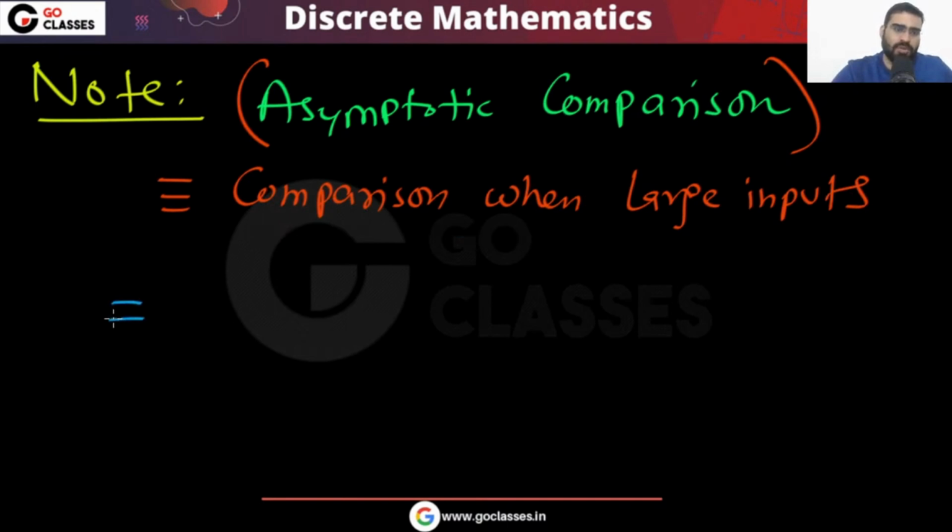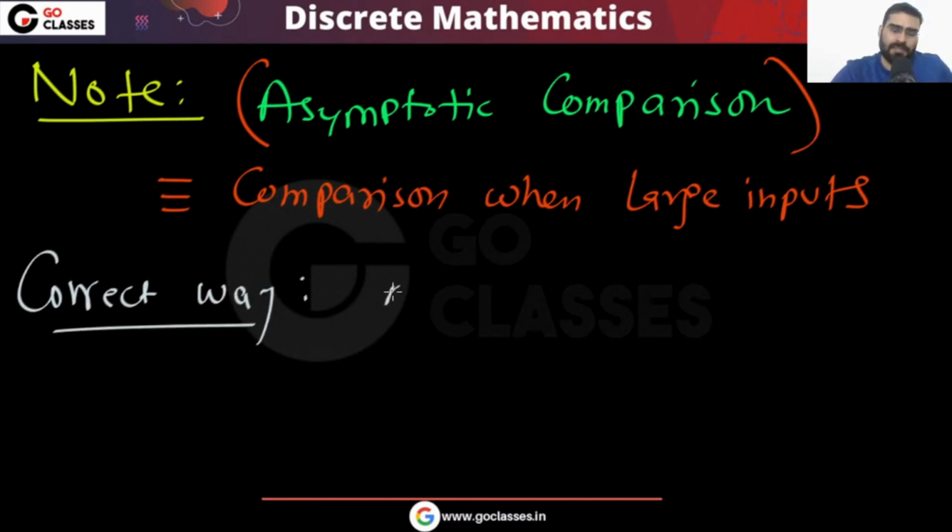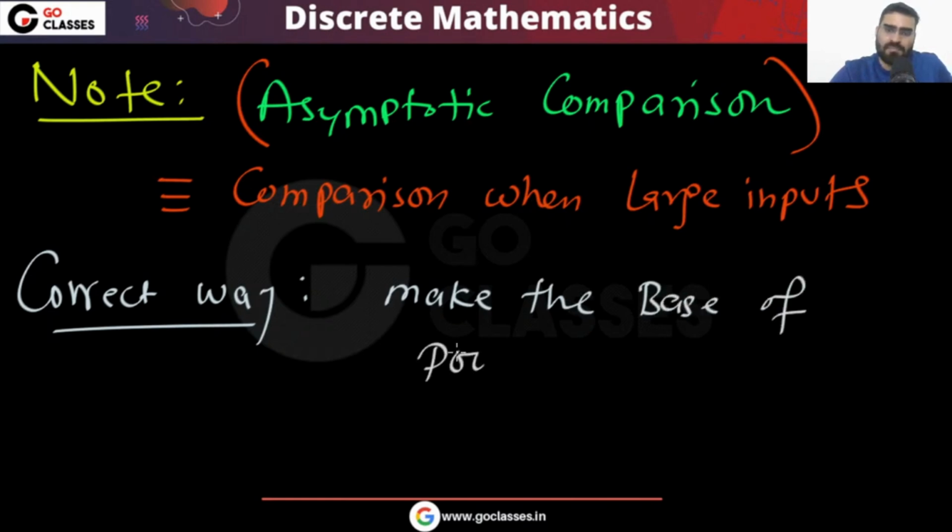So what do you have to do? The correct way is to make the base of power same. Is this clear?